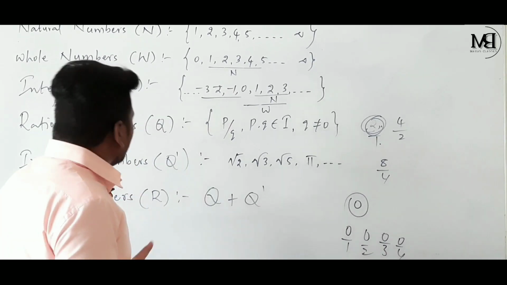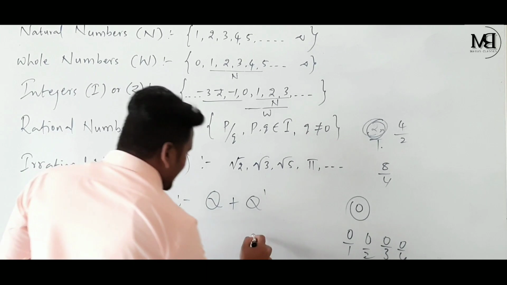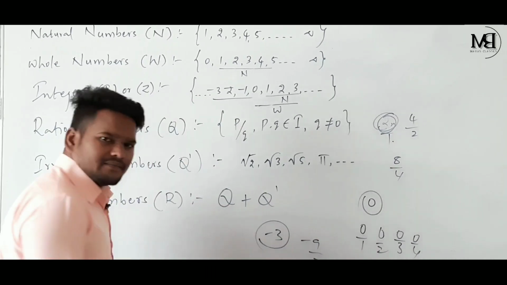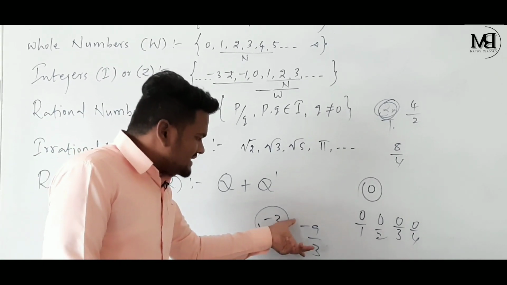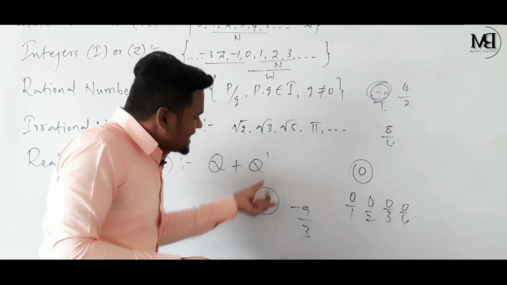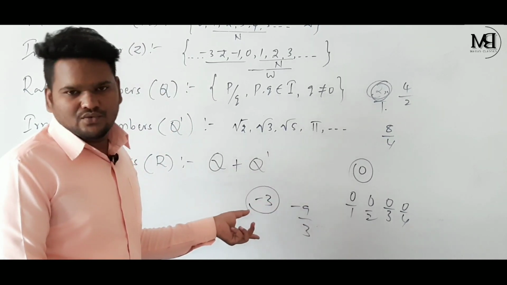Now if I take a negative integer, that is minus 3, this minus 3 can be written as minus 9 by 3. Means a negative integer can also be written in the form of p by q.